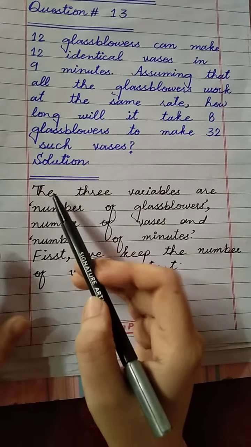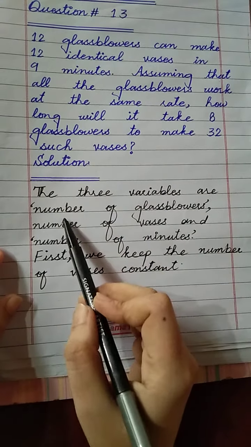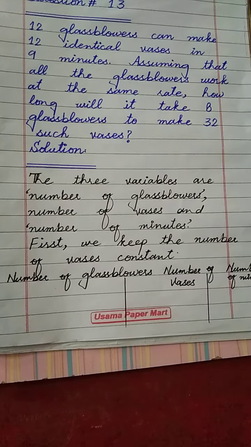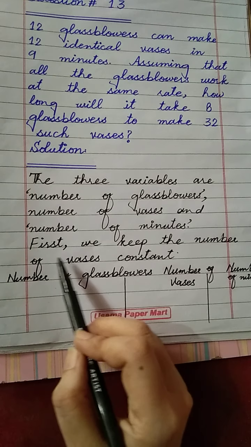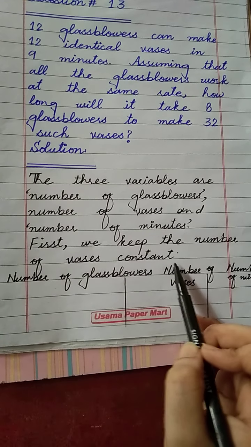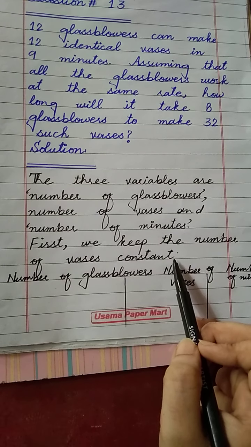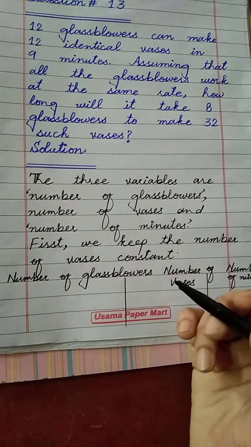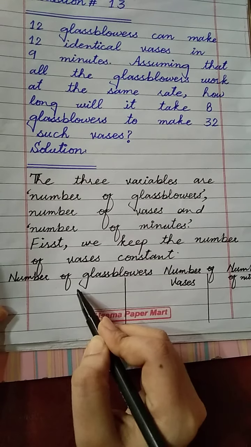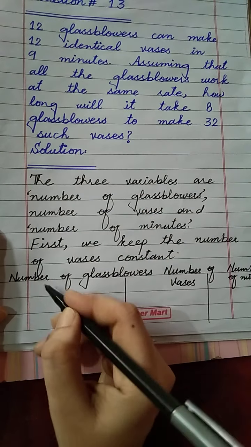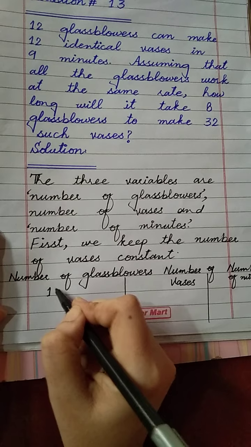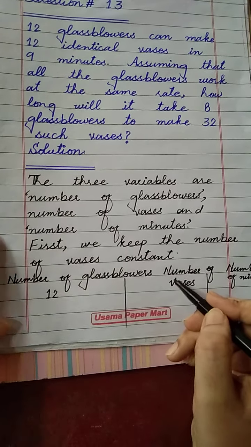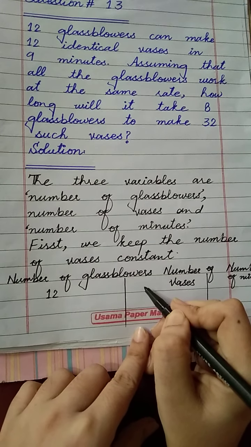Okay students, the three variables are number of glass blowers, number of vases, and number of minutes. Now first we keep the number of vases constant. First of all, we have to take one variable and keep it constant by ourselves. Number of glass blowers is 12, so we write 12. Number of vases is also 12.